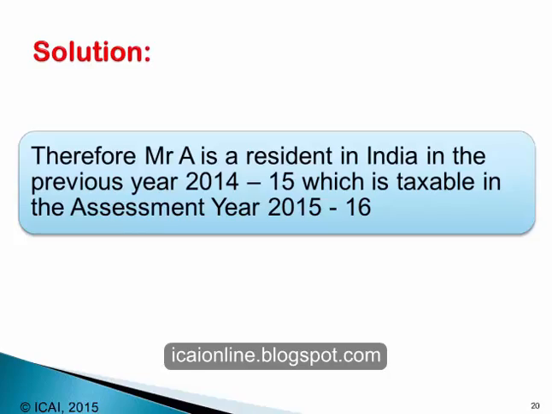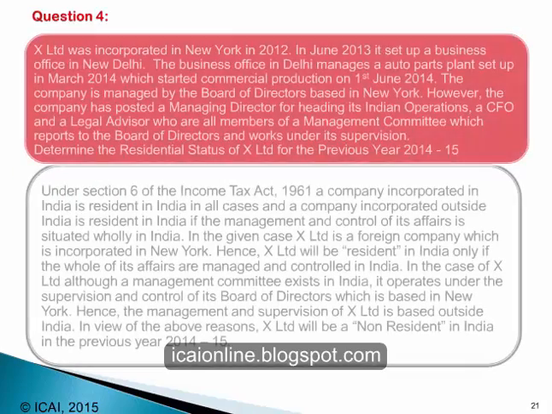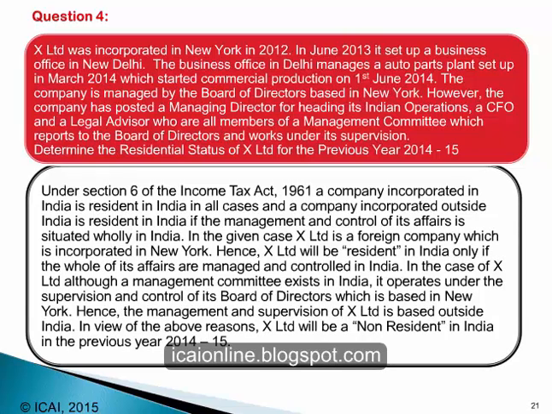Looking to the next question, X Limited was incorporated in New York in 2012. In June 2013, it set up business office in New Delhi. The business office in Delhi manages an auto parts plant set up in March 2014, which started commercial production on 1st June 2014.